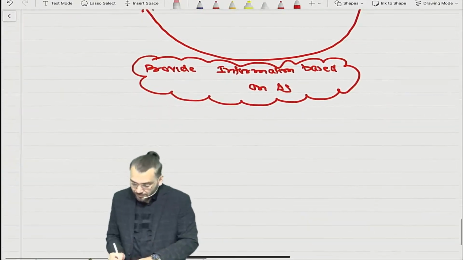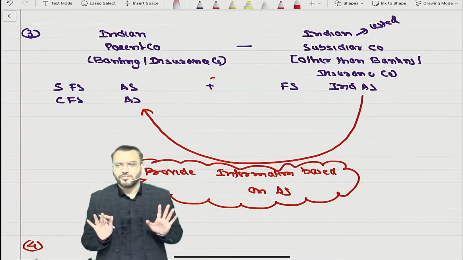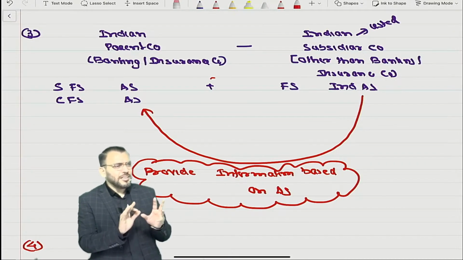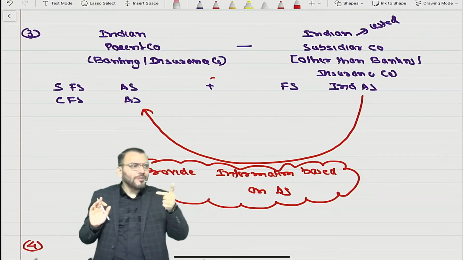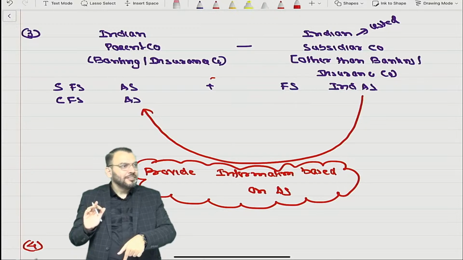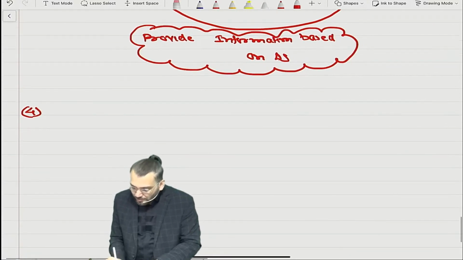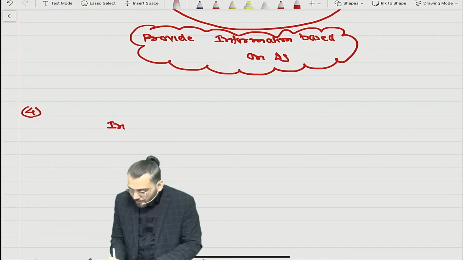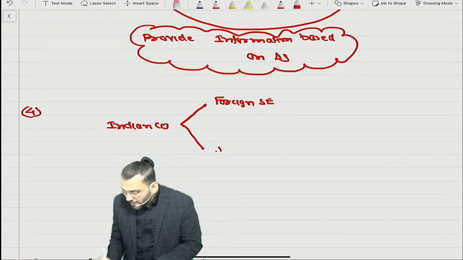Correct. Last point. From my point of view, these are important points from which questions can be asked. Case study based MCQs can be prepared, whether Ind AS is applicable or not applicable. A good quality question can be created or not. So from my point of view, this is very important from the exam point. Now, suppose there is one Indian company which is listed in a foreign stock exchange as well as an Indian stock exchange. Quite possible.